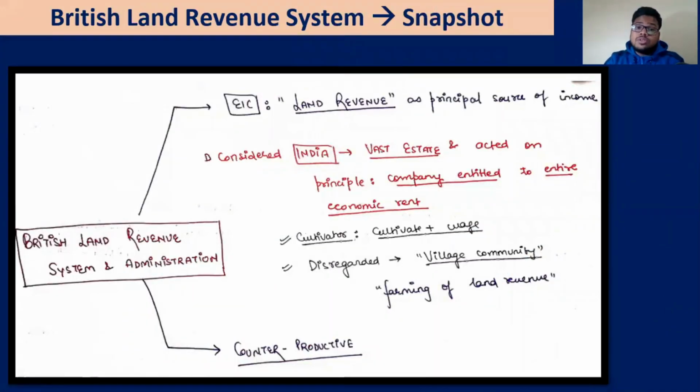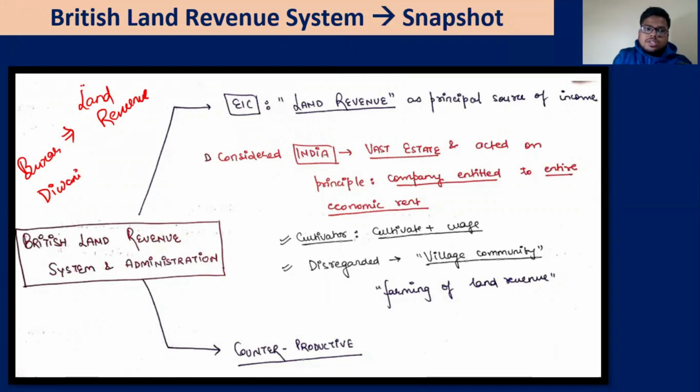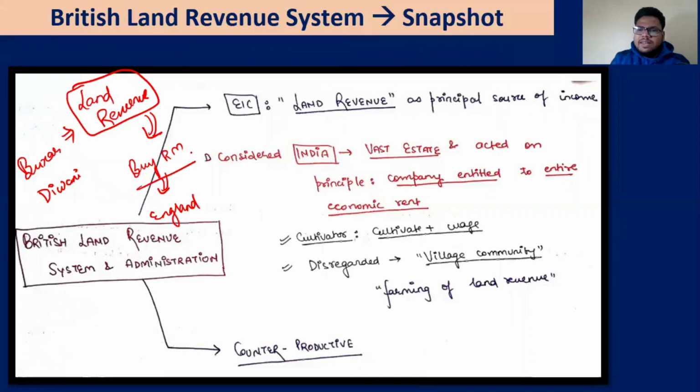Now, what was the thought of the Britishers? We'll see more in detail next time. Britishers needed the land revenue, especially post the Battle of Buxar, after which they got the Diwani rights. So they used this land revenue to buy raw material and send it to England, in very basic layman terms.